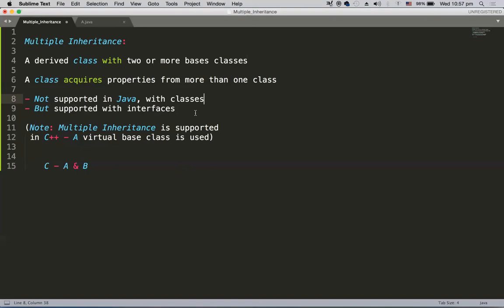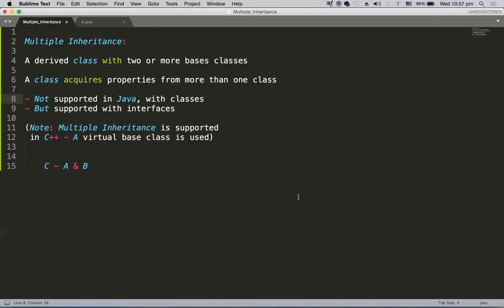That means when interfaces are implemented by some classes, we can achieve a multiple inheritance kind of thing. So we say multiple inheritance is achieved with interfaces but not with classes. Let's understand why multiple inheritance is not supported in Java, why it is supported in other languages like C++, and how it is supported with interfaces.